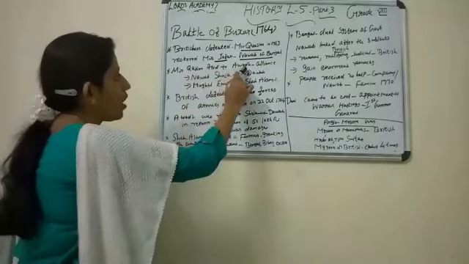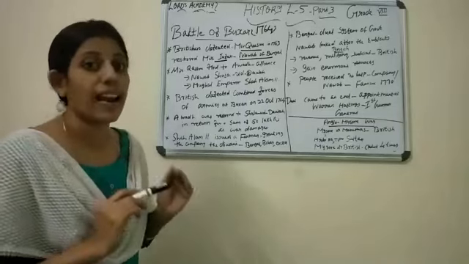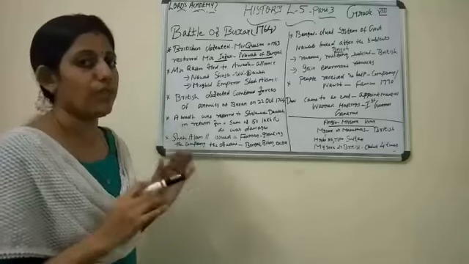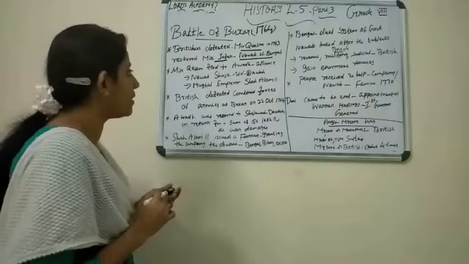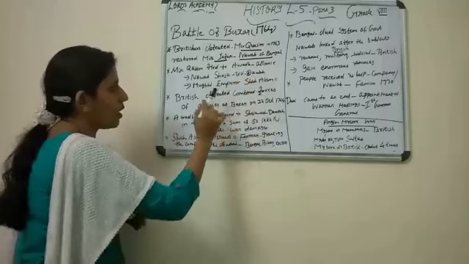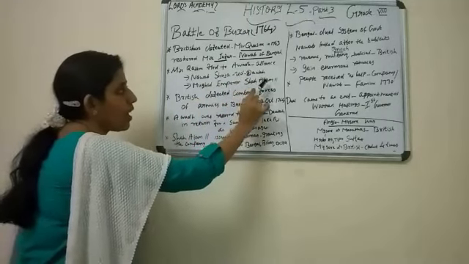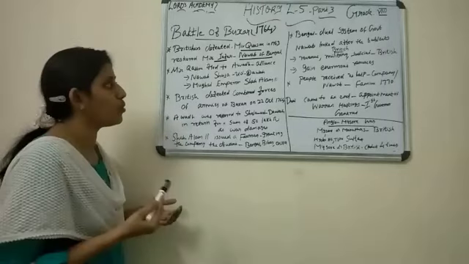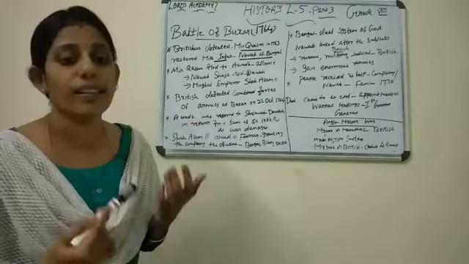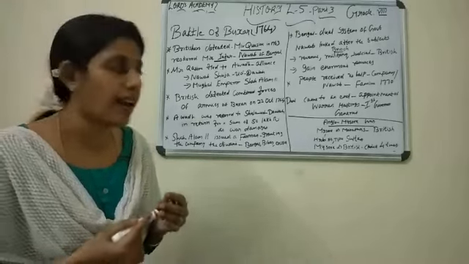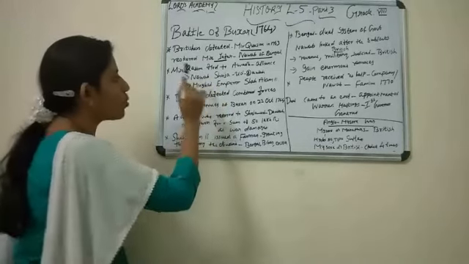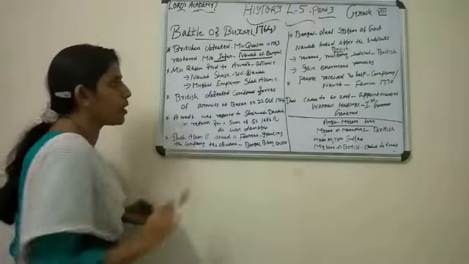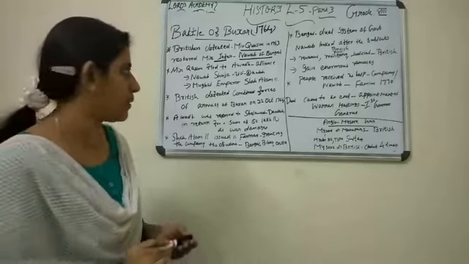So he fled to Awadh and entered into an alliance. With whom did he enter an alliance? He entered into an alliance with Nawab Shuja-ud-Daula and the Mughal Emperor Shah Alam II. So the question can be asked for 2 marks: Mir Qasim fled to Awadh and entered into an alliance with whom? The Nawab, Shuja-ud-Daula, and the Mughal Emperor, Shah Alam II.